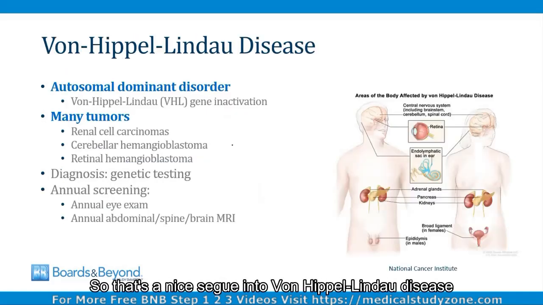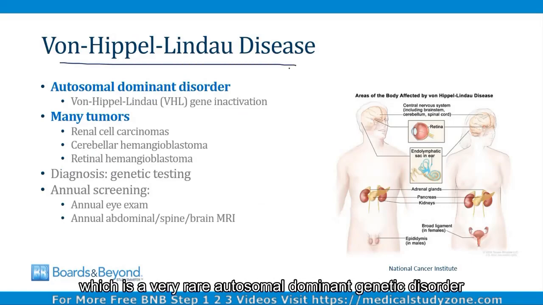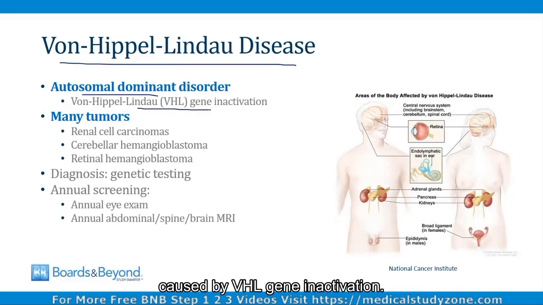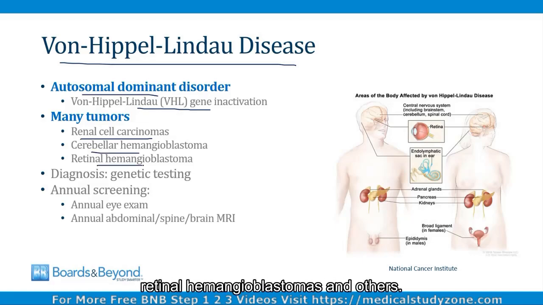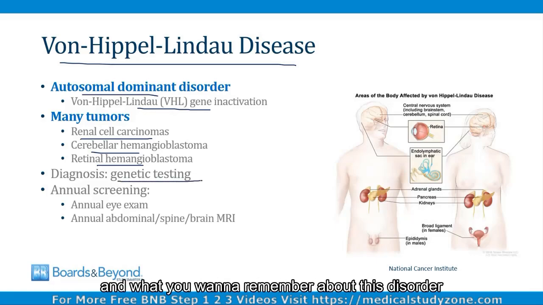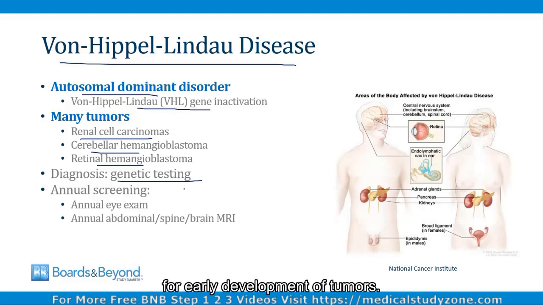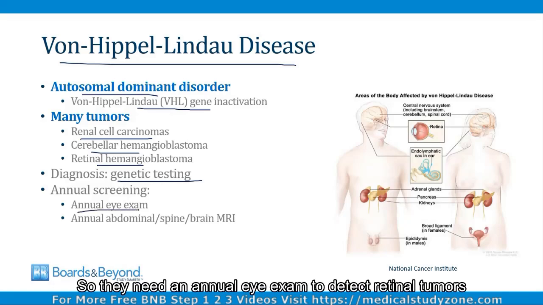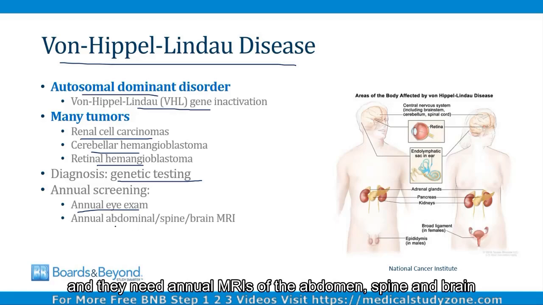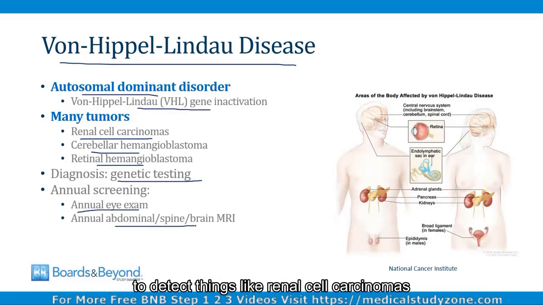tumors. So that's a nice segue into von Hippel-Lindau disease, which is a very rare autosomal dominant genetic disorder caused by VHL gene inactivation. Patients with this disorder have many tumors, including renal cell carcinomas, but also cerebellar hemangioblastomas, retinal hemangioblastomas, and others. The diagnosis is made through genetic testing, and what you want to remember about this disorder for your boards is that these patients need frequent screening for early development of tumors. So they need an annual eye exam to detect retinal tumors, and they need annual MRIs of the abdomen, spine, and brain to detect things like renal cell carcinomas and cerebellar hemangioblastomas.